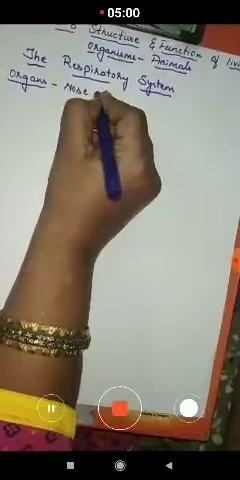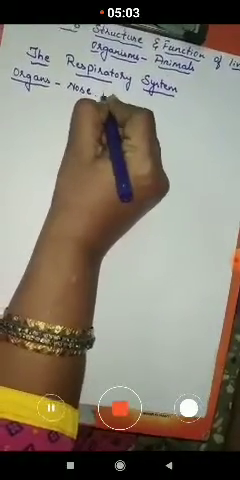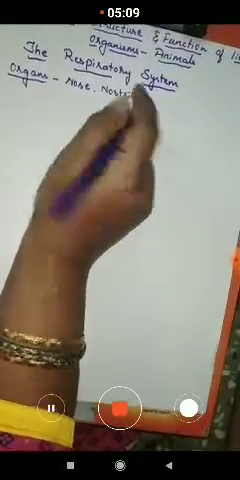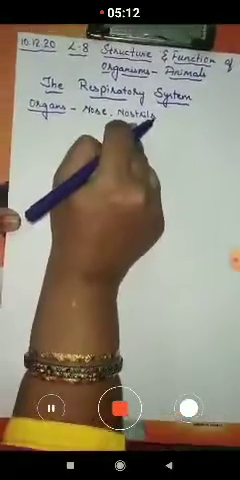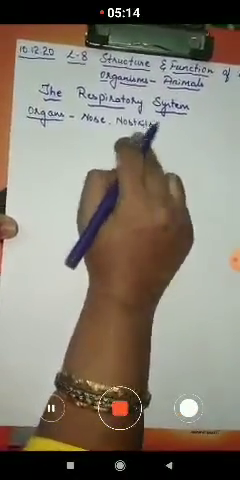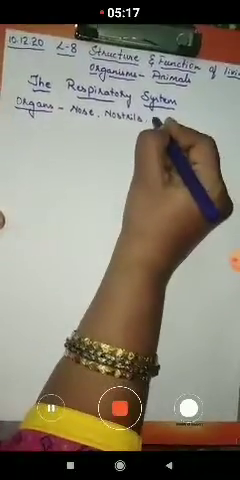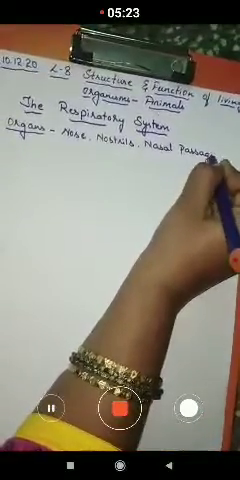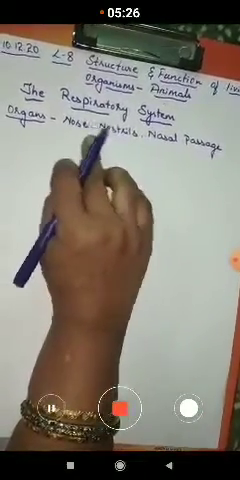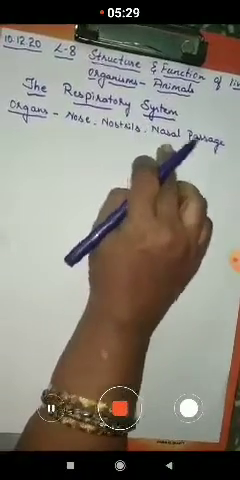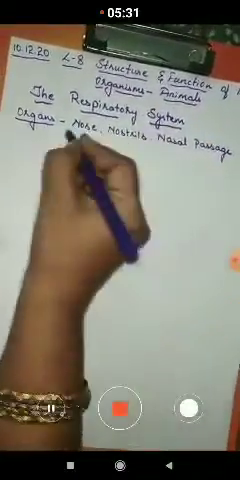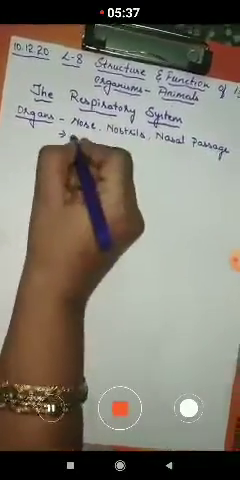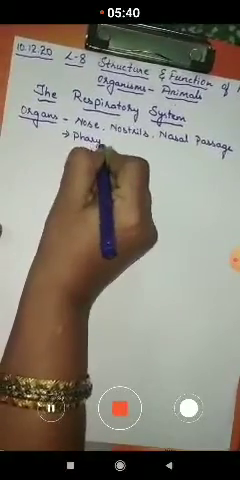In the nose we have two nostrils. Nostrils are the openings through which air enters into our body. After this, we have the passage in the nose, which we call the nasal passage. So the air enters through the nostrils and then reaches the nasal cavity. After the nasal passage, it enters the next organ, that is the pharynx.